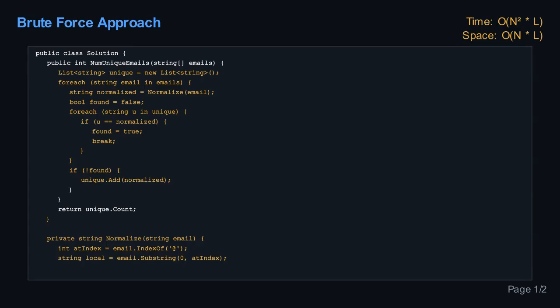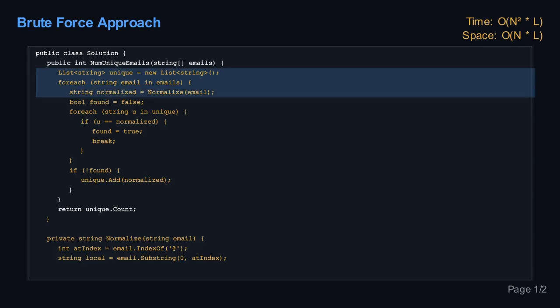We start with an empty list. Let's call it our unique addresses list. We take the first email from our input list. We apply all the normalization rules to it, ignoring dots in the local name, ignoring everything after a plus sign in the local name, and keeping the domain name as is. This gives us a normalized email string.